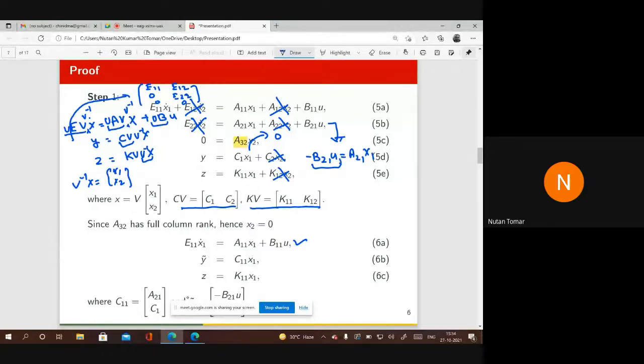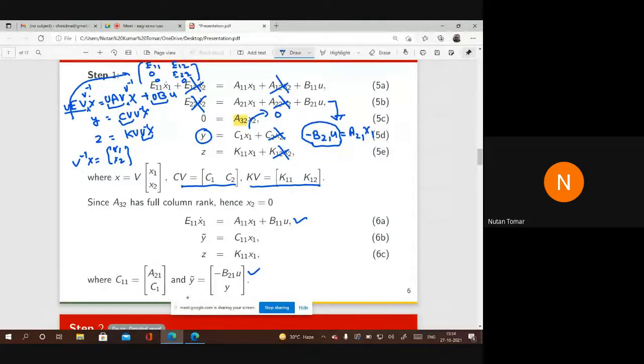Because it is known, you can incorporate this in y. So y tilde, the new output vector, is equal to C11 x1, where C11 is this component A21 and this C1. And z is the same, K11 x1. So still we have not changed z. So the functional observer for system 1 will be the functional observer for system 6.